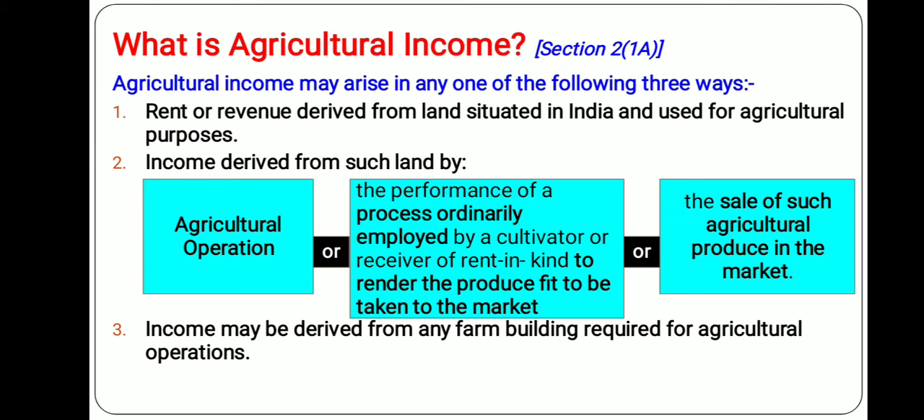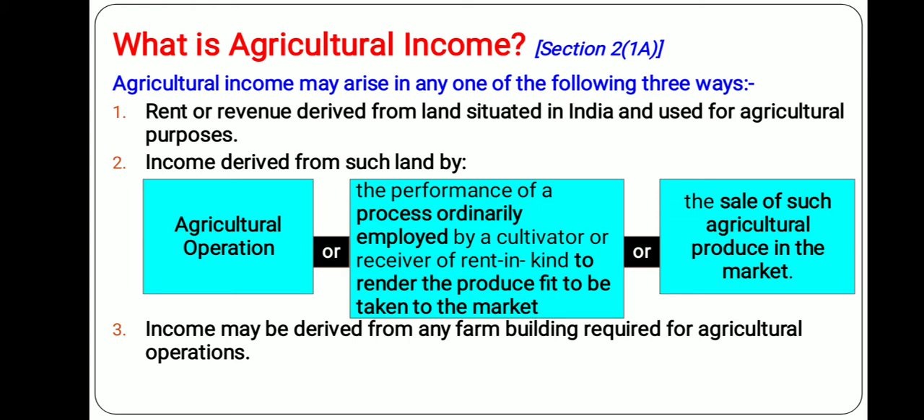Number two, income derived from the land may be by way of agricultural operations. The income should be derived by way of agricultural operations, and or the performance of a process ordinarily employed by a cultivator or receiver of rent in kind to render the produce fit to be taken to the market.